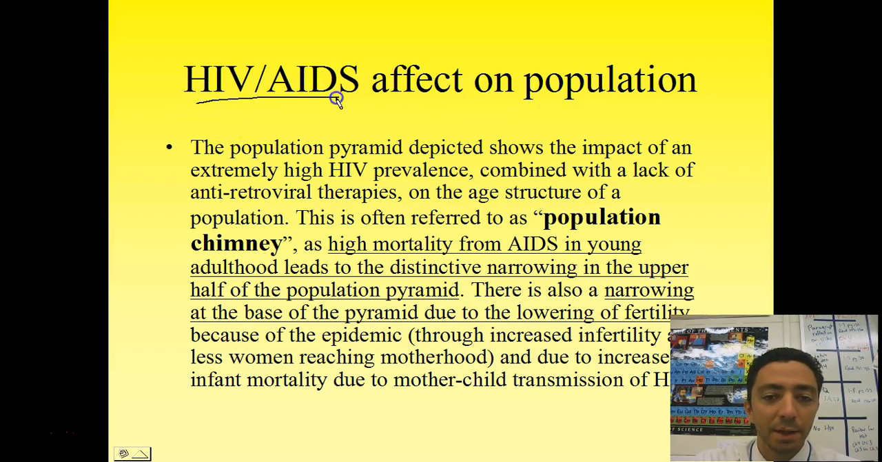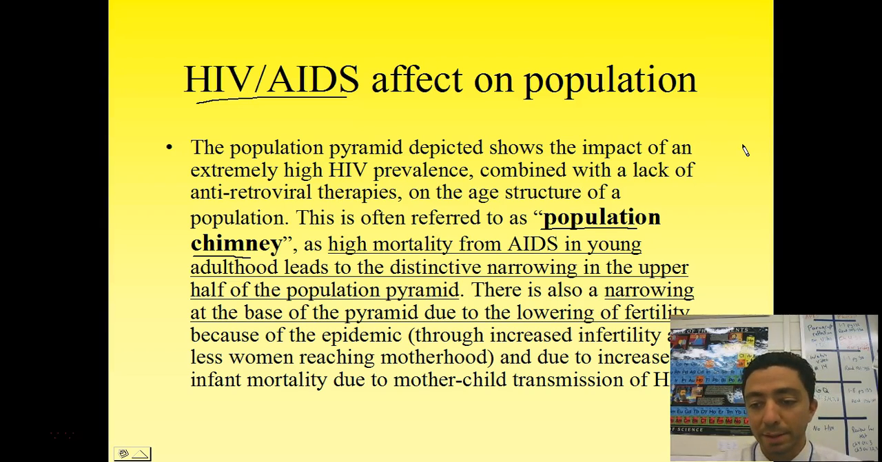It's HIV and AIDS, and how that affects the population. It's referred to as the population chimney. What goes on is you get a really high mortality from AIDS in young adulthood, right? These would be our early reproductive stage individuals, and you see a lot of them die out. Because of this, you get a really narrow, chimney-like shape, a really narrow column in the pyramid.